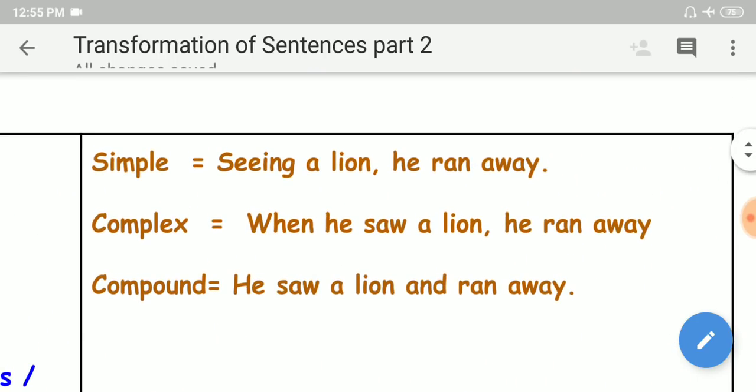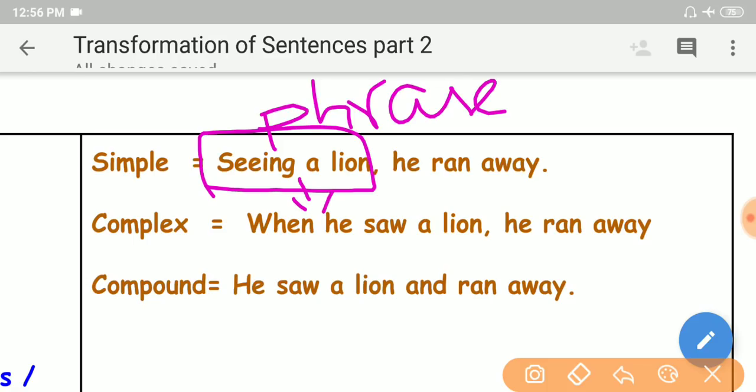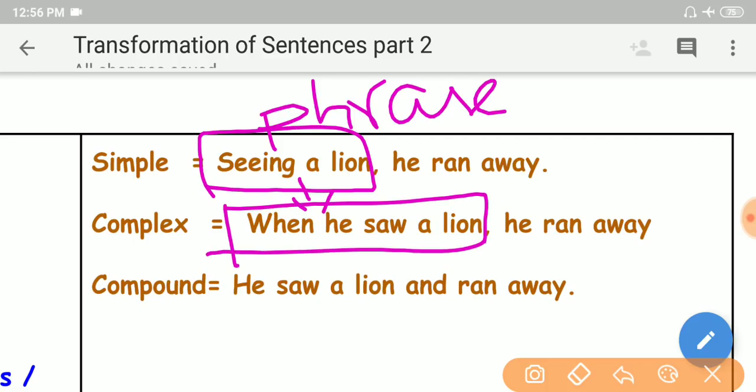See here. Here we have a participle phrase. Seeing a lion, he ran away. See, this is a phrase, my dear friends. This is not a clause at all. This is a phrase. Expanding this phrase into a clause, we can convert or transform from simple to complex.